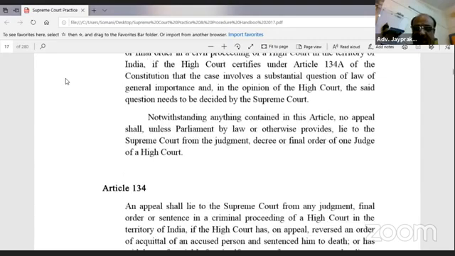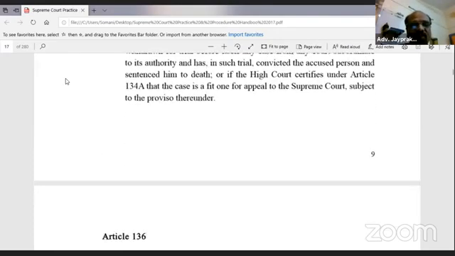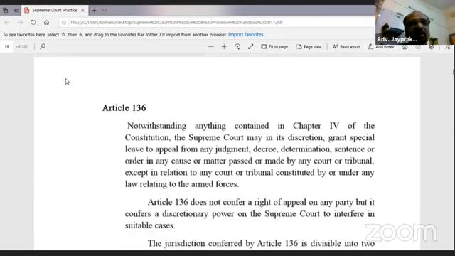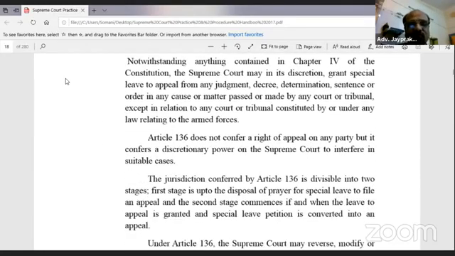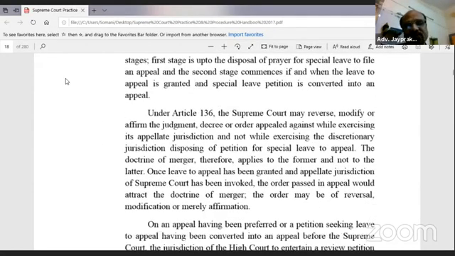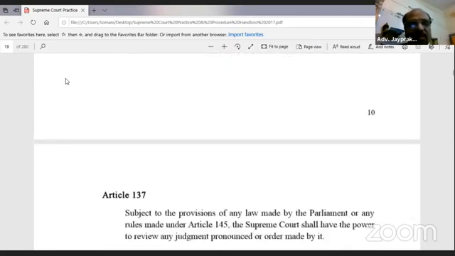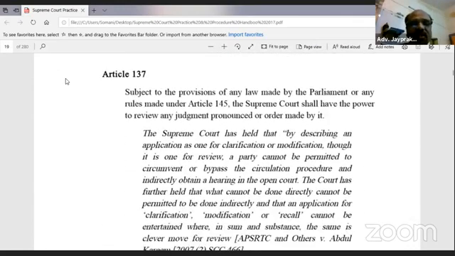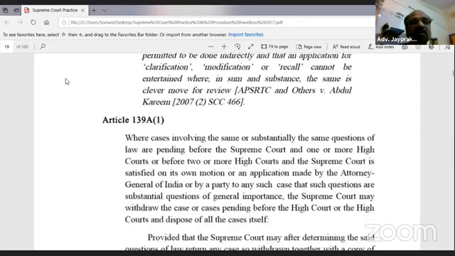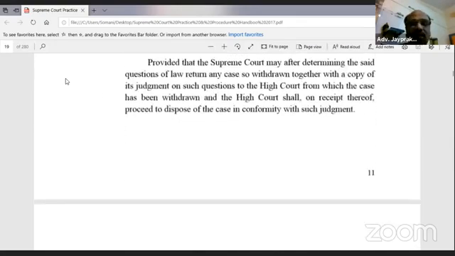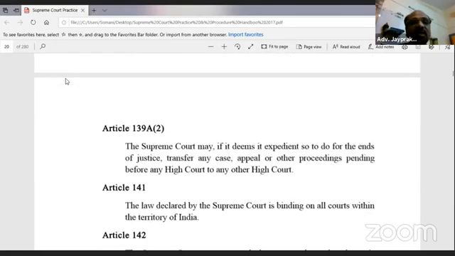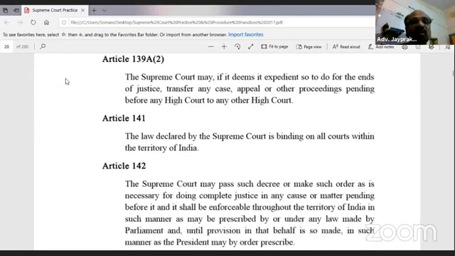just see Article 134 and it is already given here. No need to refer to the Constitution of India. Here are given all these things related to the limitation acts. Everything is given there. What is Article 137? What is Article 139A? What is Article 139A(2)? What is Article 141?